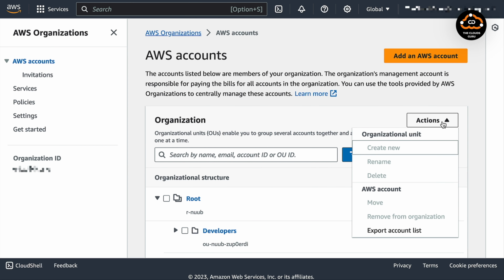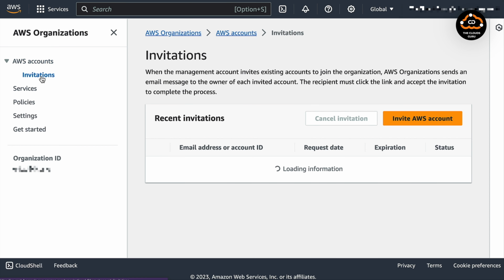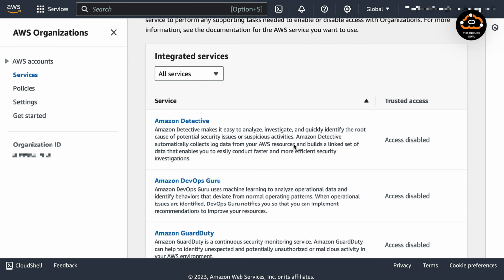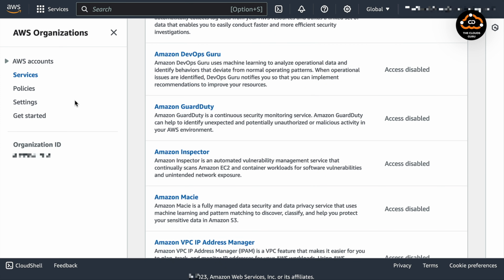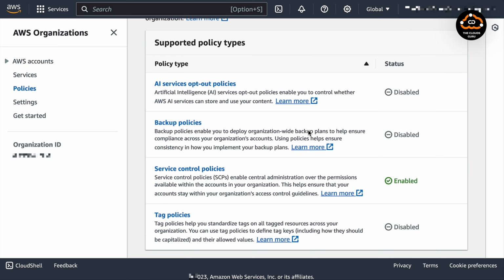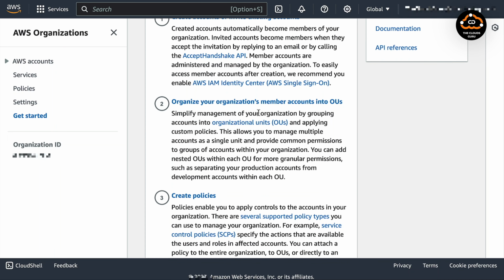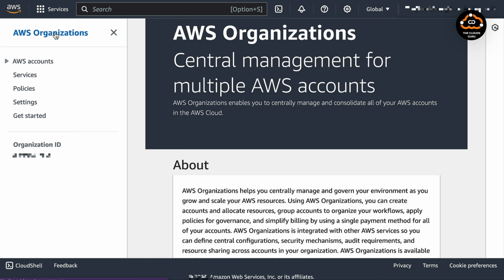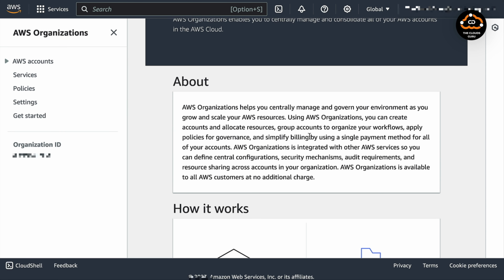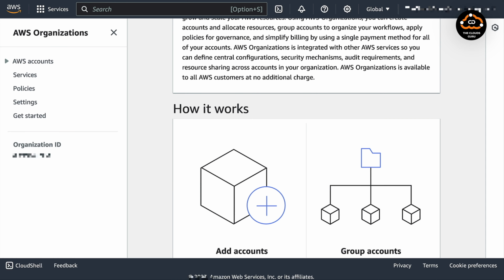Go to the Invitations subsection, where we can invite an AWS account. We have the Services subsection and we can see disabled services here, but in the Policies subsection, Service Control Policies, or SCPs, is enabled. Let's check the Get Started subsection, where we can build our organization, go back to the main page, and that's all for our short AWS Organizations user interface review.